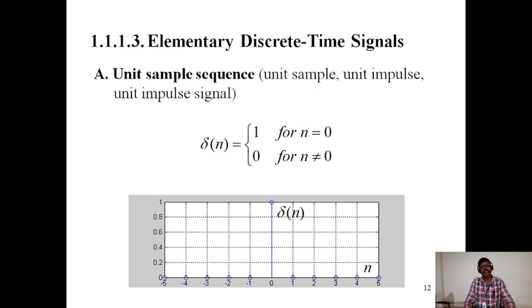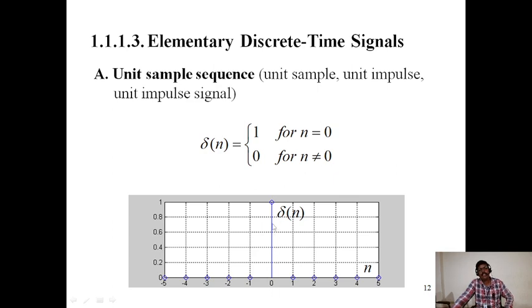Next, elementary discrete time signals. First of all, we learn about the unit sample sequence, also called the unit impulse. The delta of n is equal to 1 for n equal to 0, and delta of n is equal to 0 for n not equal to 0.